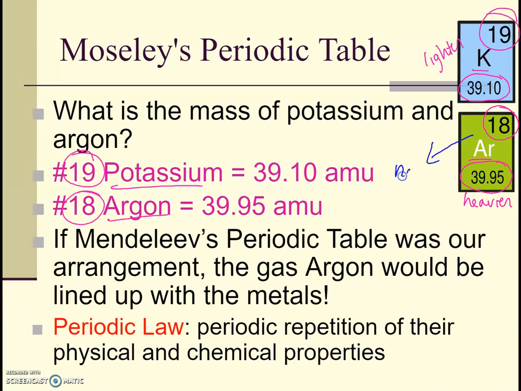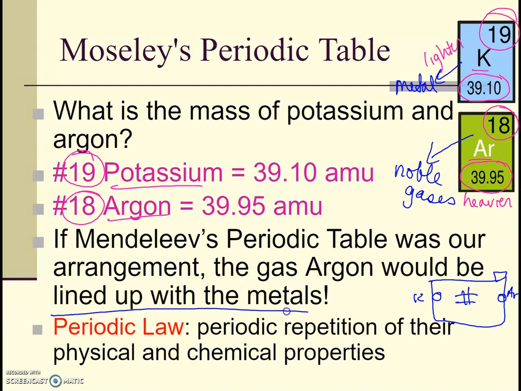So if it's a noble gas, it should be with the other gases. And potassium is a metal. It should be with the metals. So if you picture it on the periodic table, they would be on completely opposite sides. So we had to make sure that you ended up seeing the correct way, which is with atomic number and not mass. Then everything would be lined up with everybody else on the periodic table.